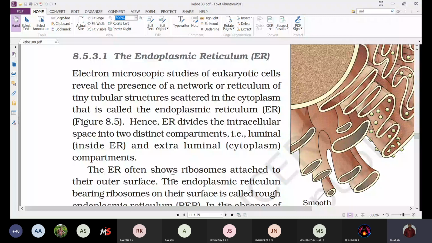Hence the endoplasmic reticulum divides the intracellular space into two distinct compartments.